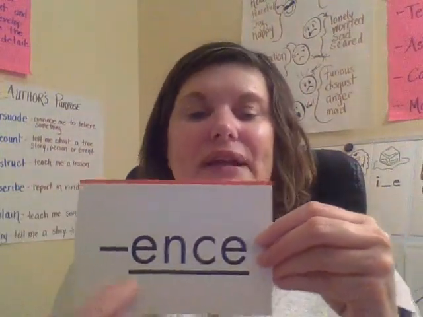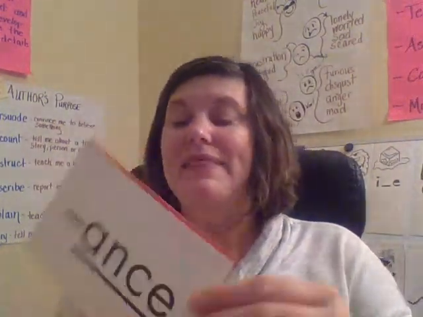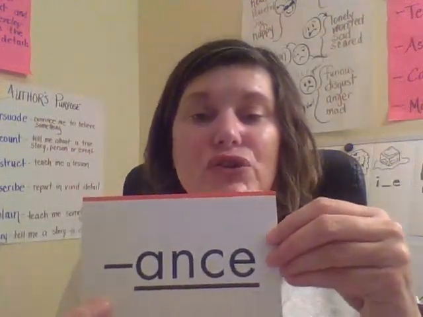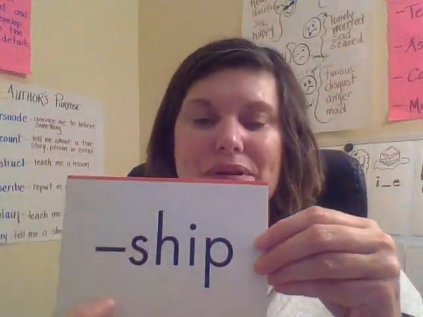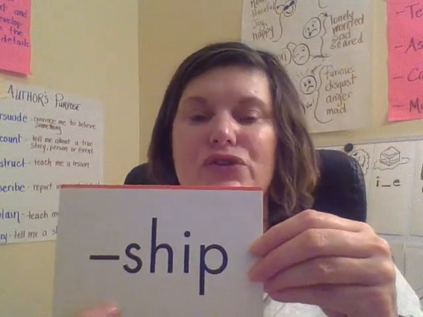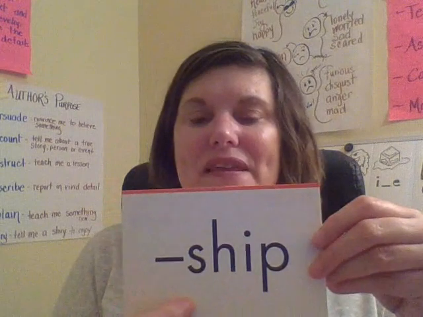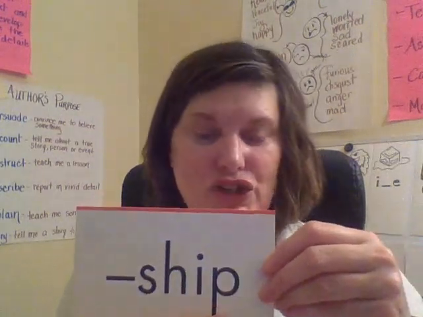Ents. Together, ents. Your turn. Like at the end of silence. And this also is ents. Together, ents. Your turn. Good job. Like at the end of importance. Ship. Together, ship. Your turn. Good job. And this is something that you add to the end of a base word. So like friendship.